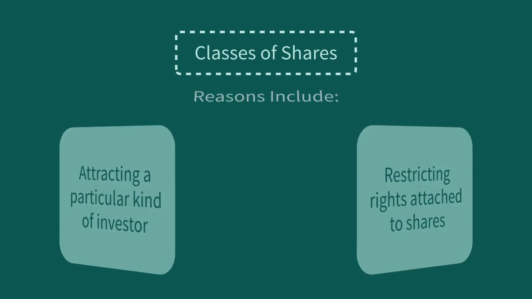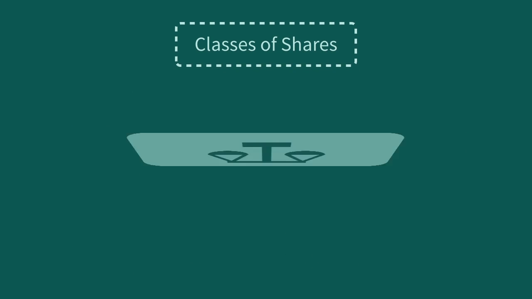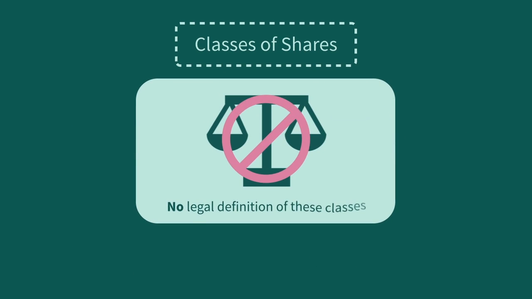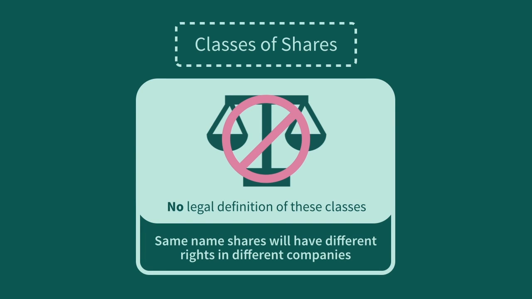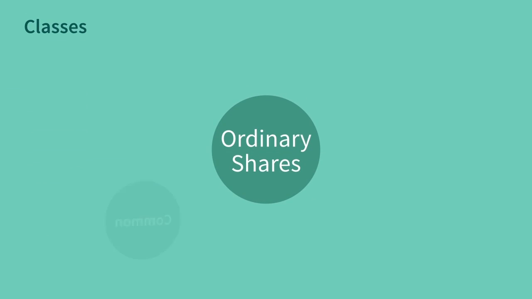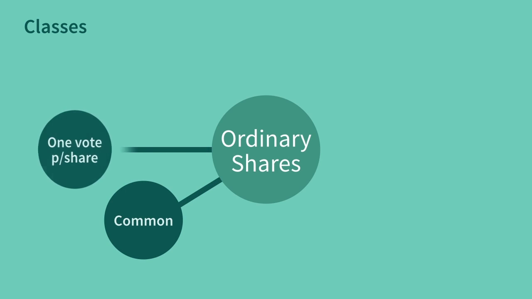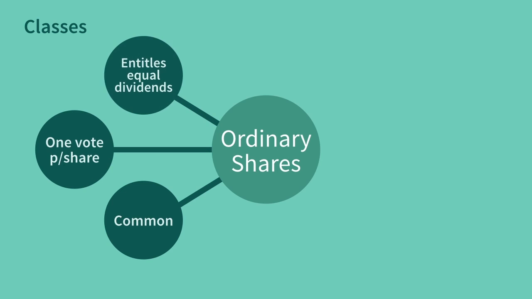The following are descriptions of some typical classes of shares. There are no legal definitions of such classes, and shares with the same name will have different rights in different companies. Ordinary shares. Most companies have just ordinary shares. They carry one vote per share, are entitled to participate equally in dividends, and, if the company is wound up, share in the proceeds of the company's assets after all the debts have been paid.